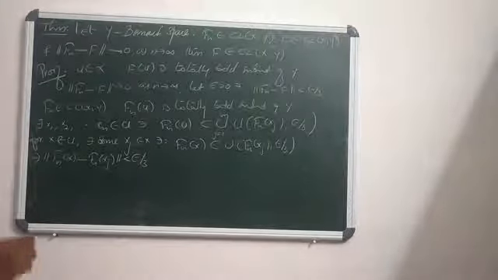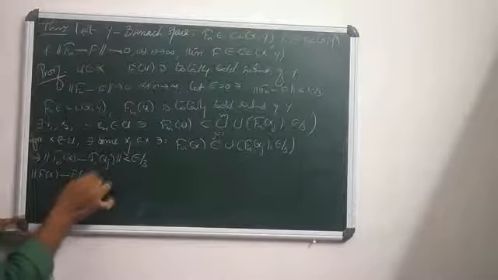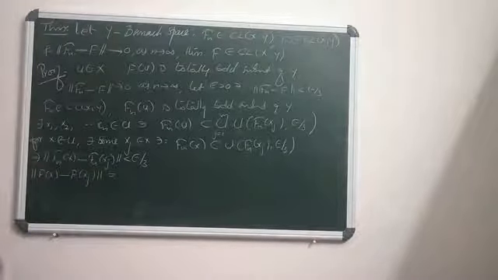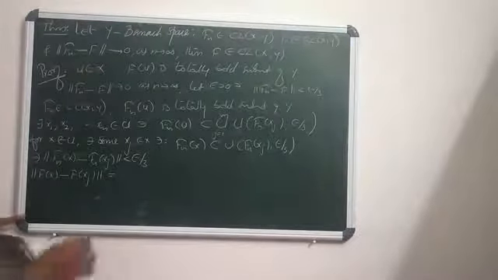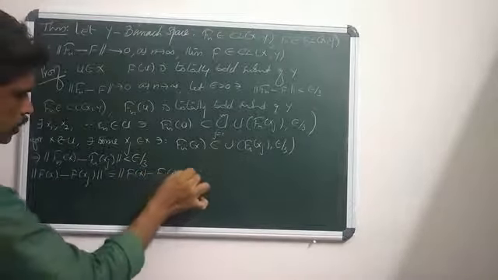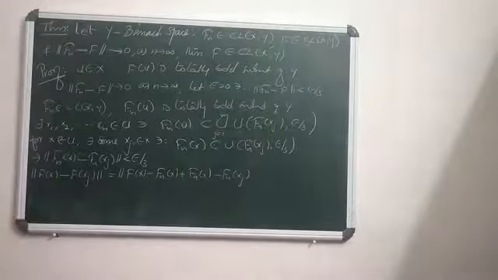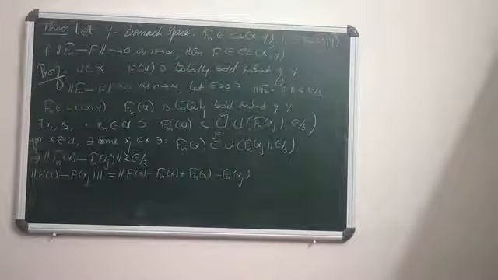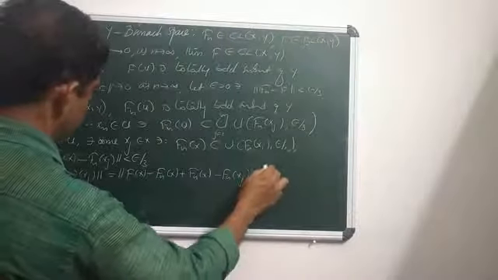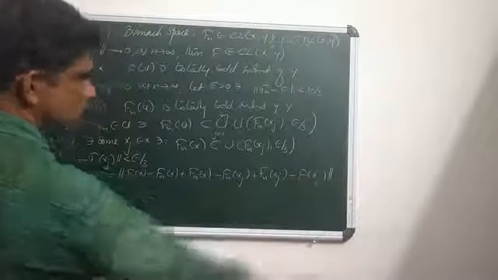Now consider norm f(x) minus f(xj). Norm f(x) minus f(xj) can be rewritten as norm of f(x) minus Fn(x) plus Fn(x) minus Fn(xj) plus Fn(xj) minus f(xj).